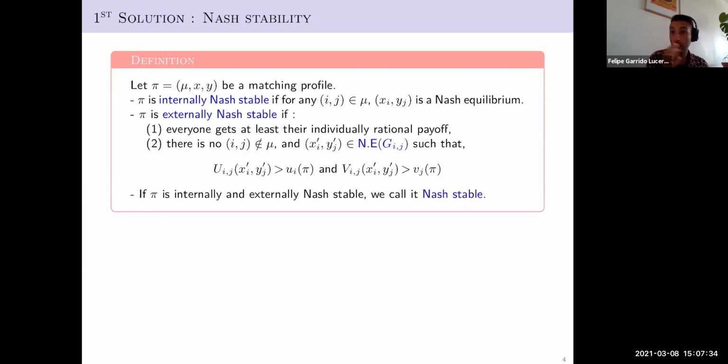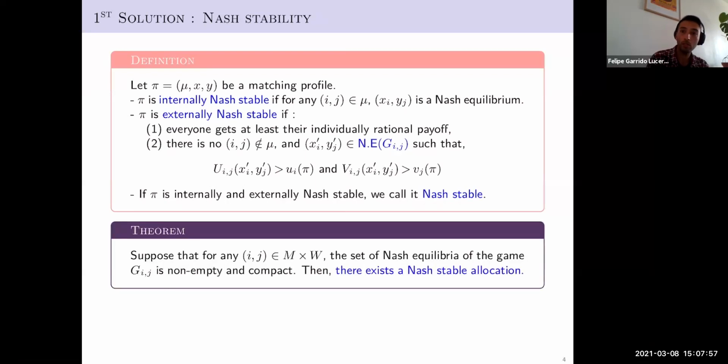agents, one at each side of the market, not matched by mu. And there is no Nash equilibrium for them, such that if they match and they play this Nash equilibrium, both of them increase strictly their payoff with respect to the ones they have in the allocation. If pi is internally and externally Nash stable, we will call it simply Nash stable.